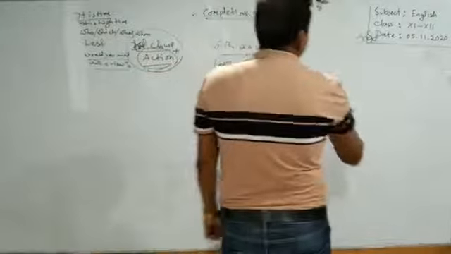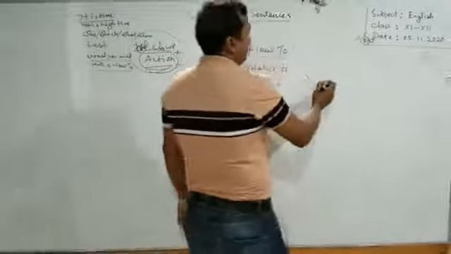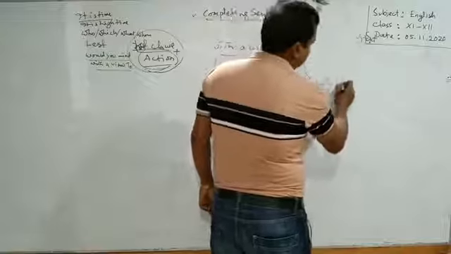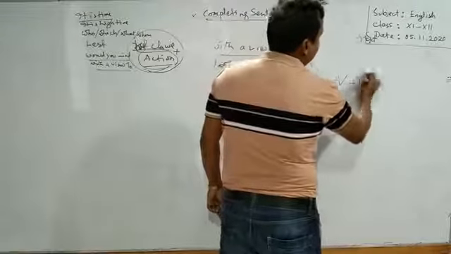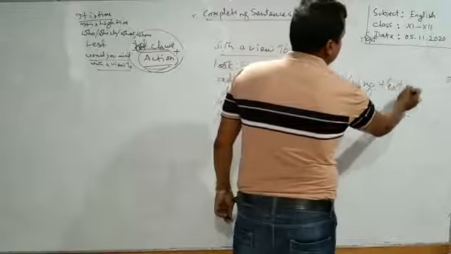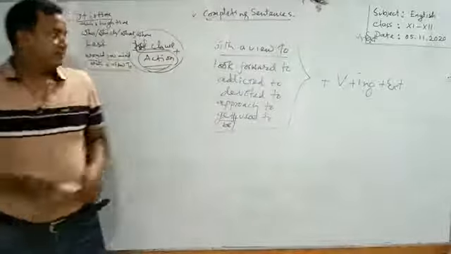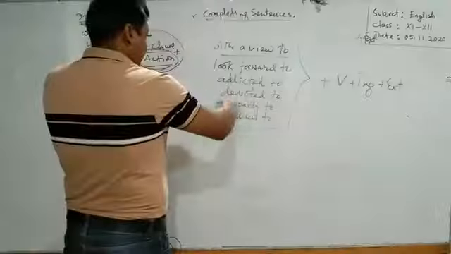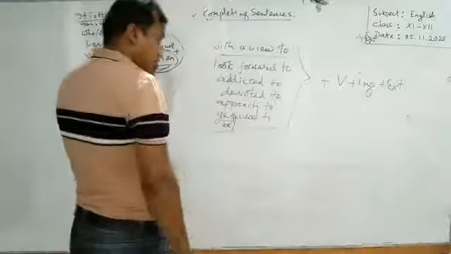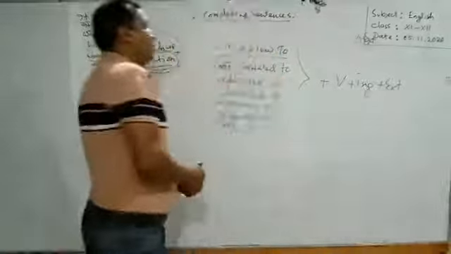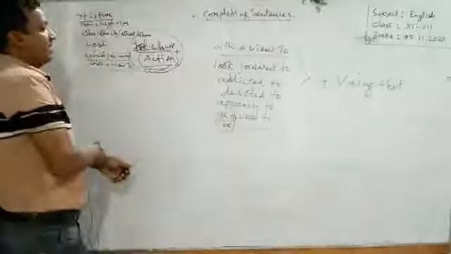You have to use verb plus ing and then the extension or object of this verb.